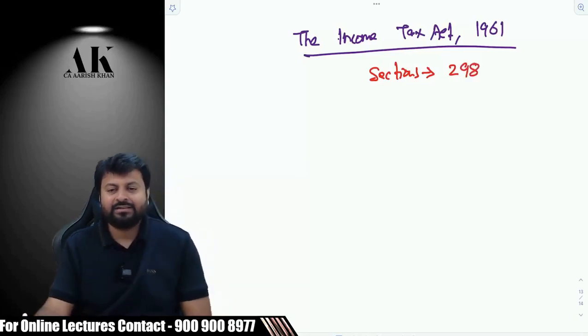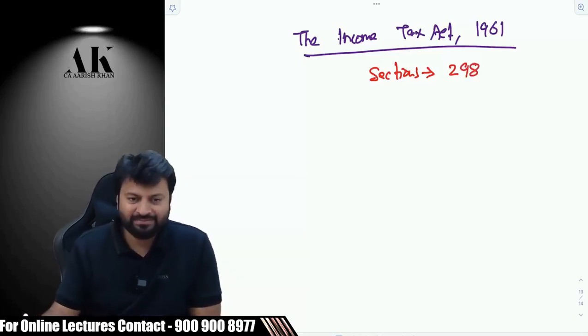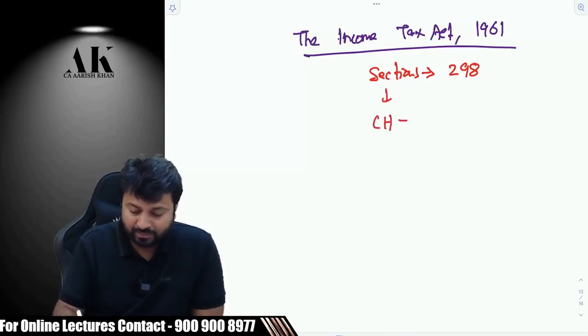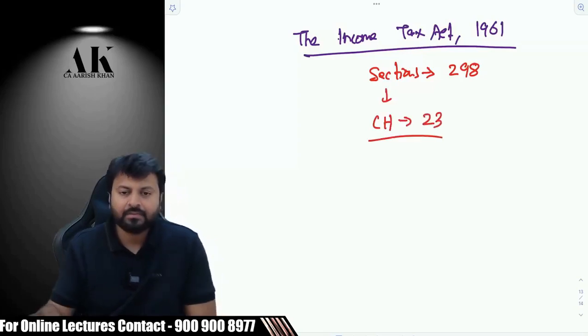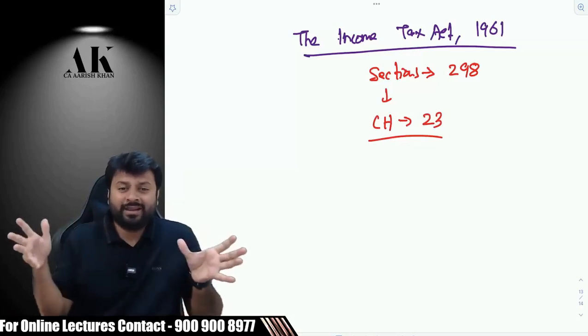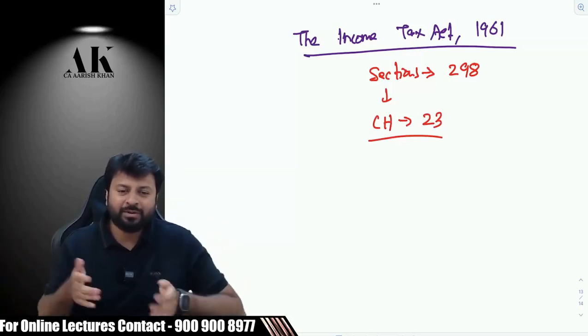Excellent. There are 298 sections under the income tax law. There are 23 chapters under the income tax law. How many chapters? 23. So any law has to be divided into chapters. Otherwise, it will look very vague, improper. It will not be in the proper manner.